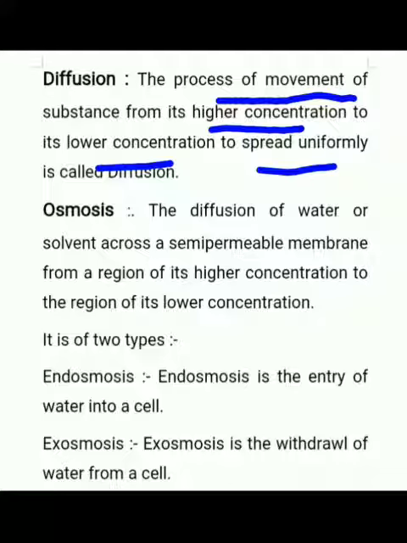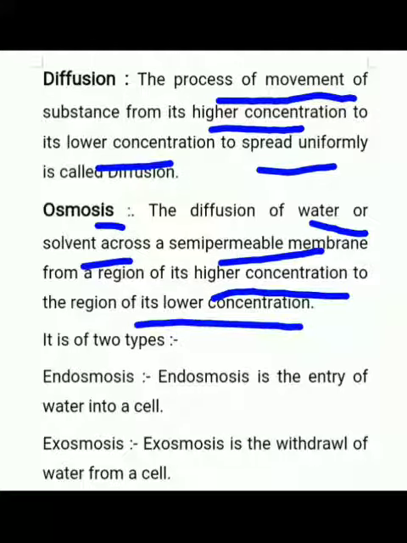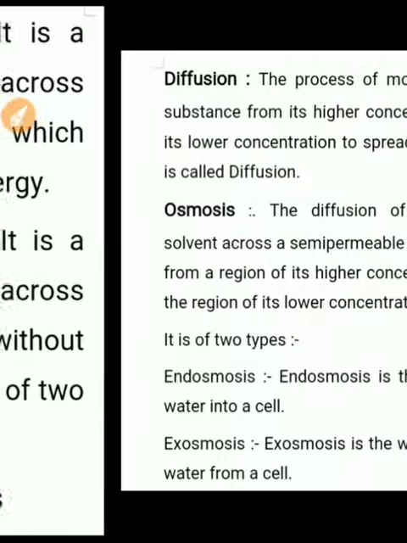The second one is osmosis. Osmosis means the diffusion of water, or you can say solvent. As I told you, when we are making a solution, water is the solvent and the other substance which we dissolve, like sugar, is the solute. So osmosis is the diffusion of water or solvent across a semi permeable membrane from a region of high concentration to low concentration. The main difference between diffusion and osmosis is that diffusion doesn't require any membrane, whereas osmosis requires a semi permeable membrane.